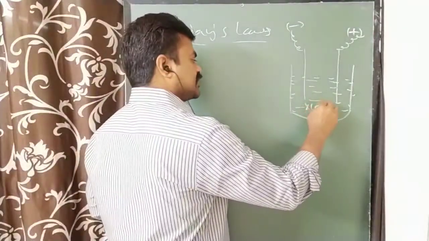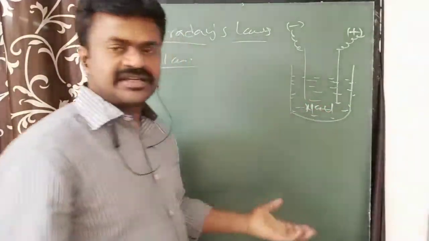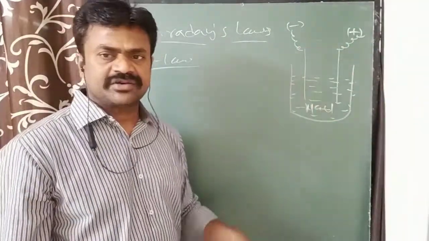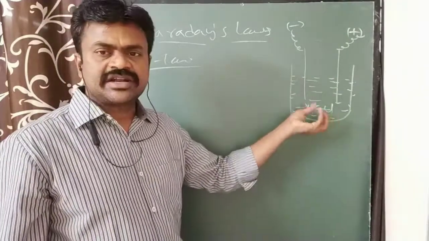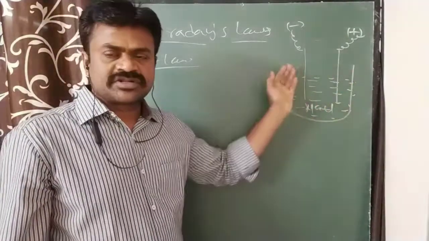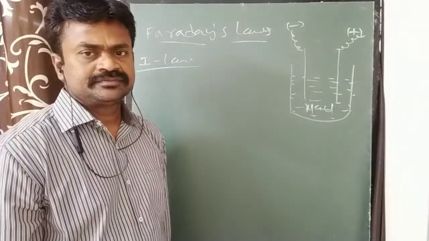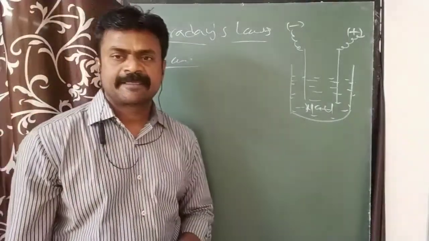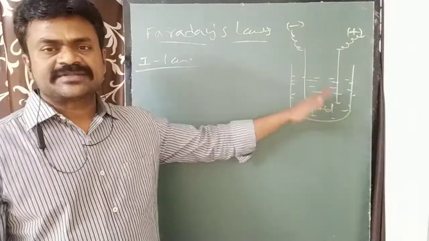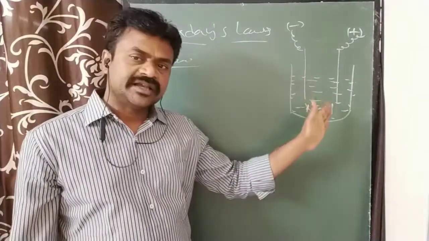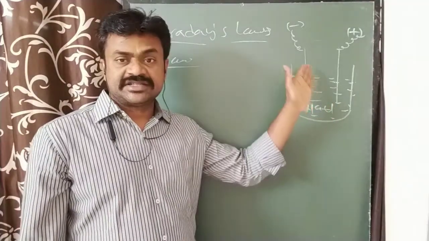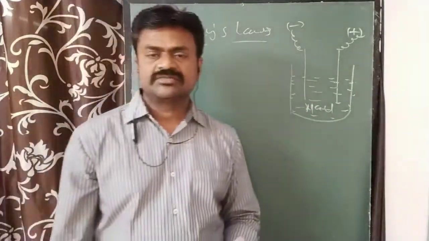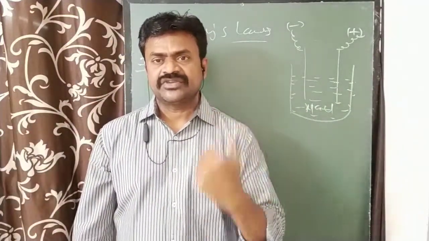Suppose aqueous NaCl is taken. On passing electricity, it will be ionized. These were all explained yesterday only. On passing electricity, these electrolytes dissociate and some products are formed at the cathode and anode. The Faraday first law explains the quantity of these substances deposited or liberated. If it is a solid, we can use the term deposited. If it is a gas, we can use the term liberated.